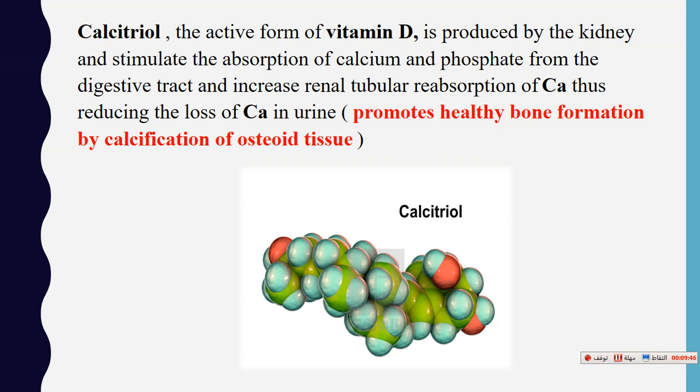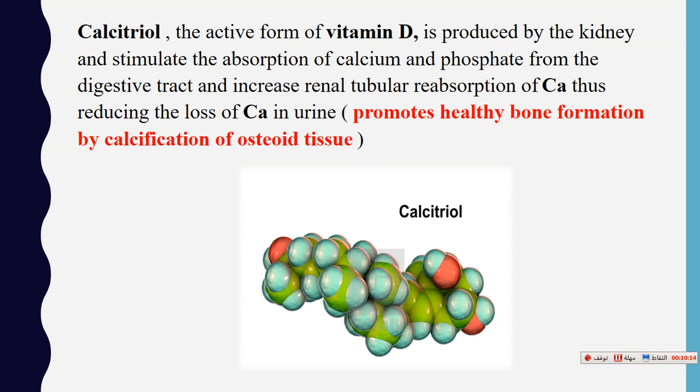Also, you can obtain it by sun exposure, not by diet and supplements, because the diet contains only a small amount of vitamin D.